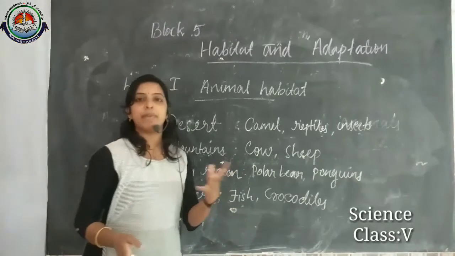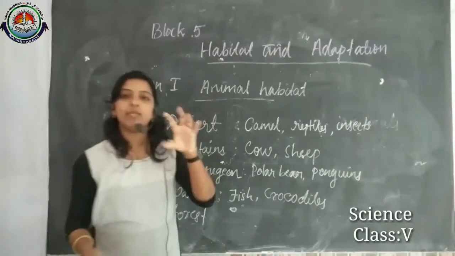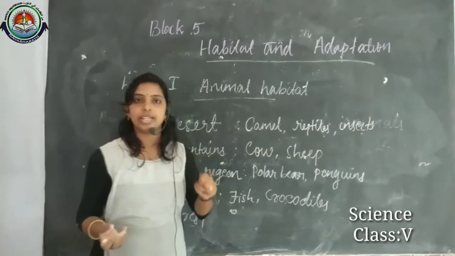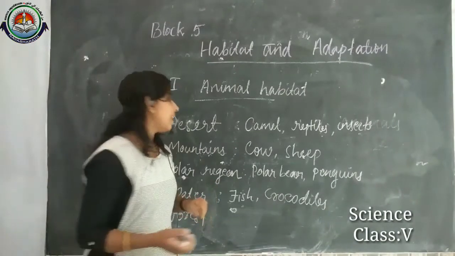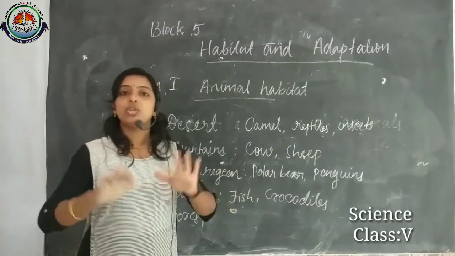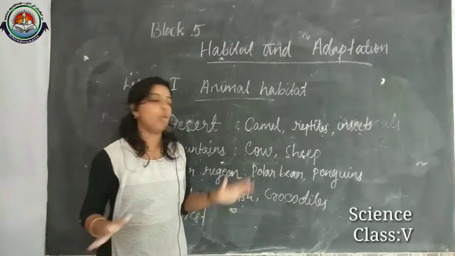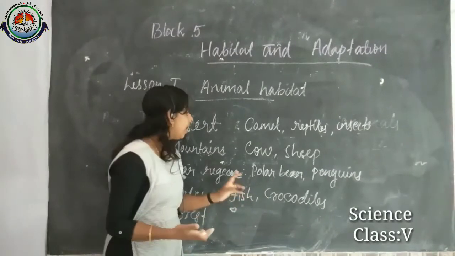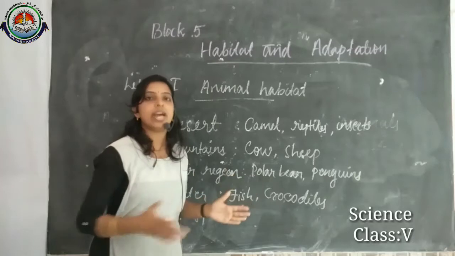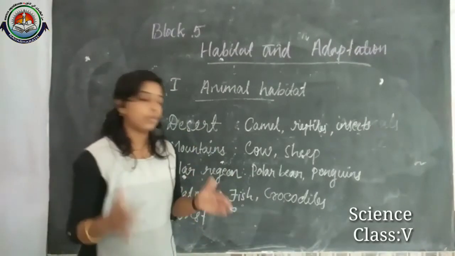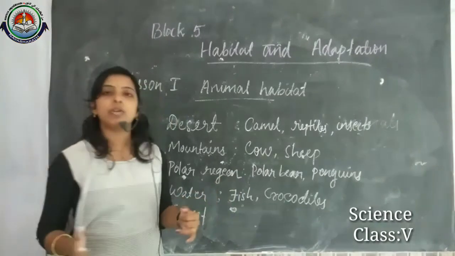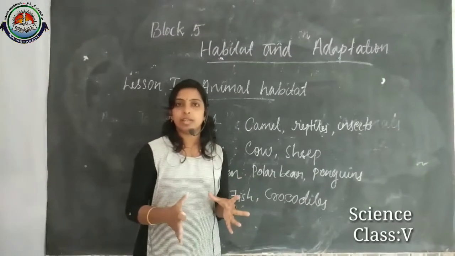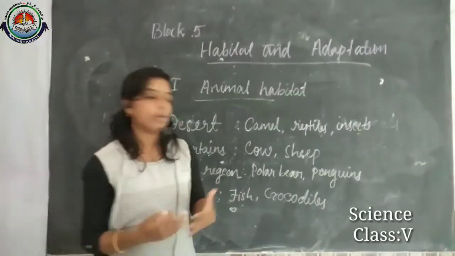The animals which live in the water have a speciality. Their body is slippery. When we consider this fish, their body is slippery, meaning it easily slips from our hand when we are holding it. Right? Yes. And they have fins to swim in the water. Their body is very soft and slippery, and at the same time they have fins for swimming. When we consider crocodiles and turtles, their bodies look like very prickly skin, but they can also easily swim in water.